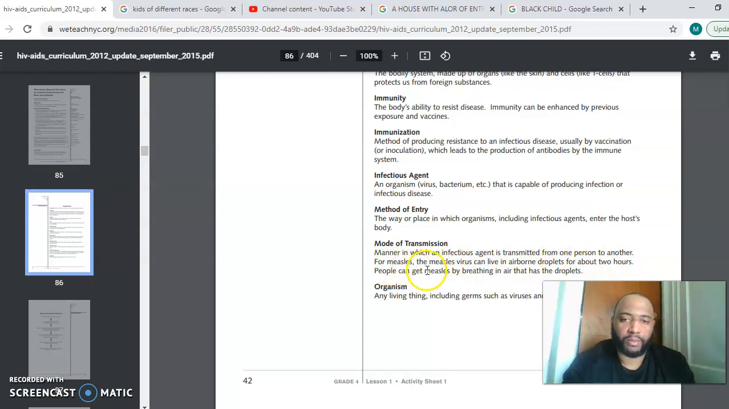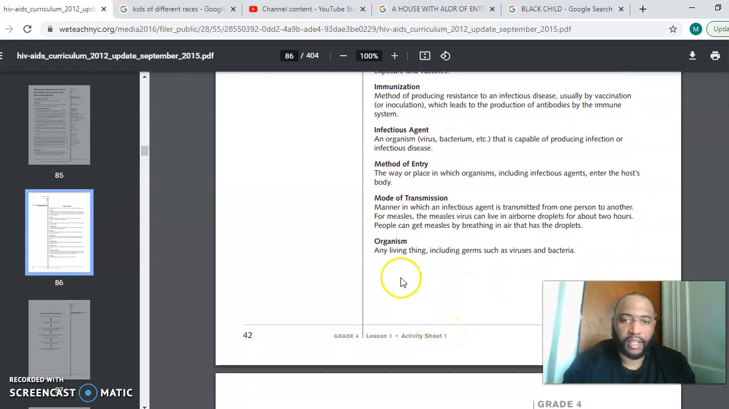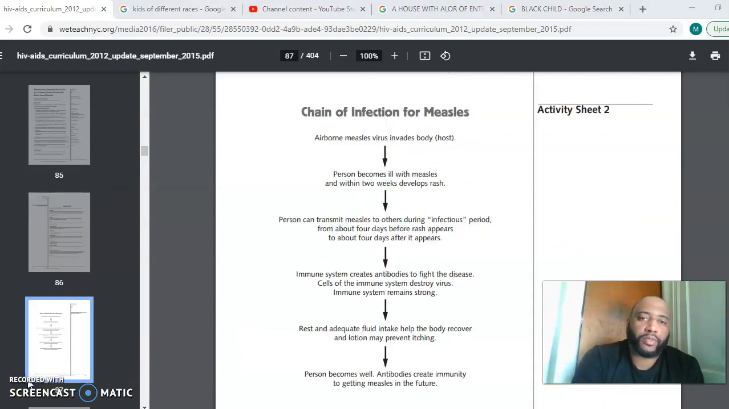For measles, the measles virus can live in airborne droplets for about 2 hours. People can get measles by breathing in the air that has the droplets. Organism, any living thing including germs such as viruses and bacteria. Chain of infection for measles. Airborne measles virus invades body.